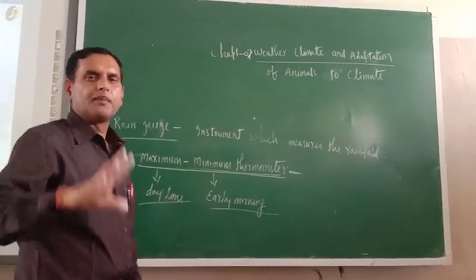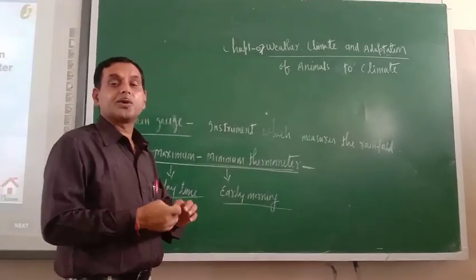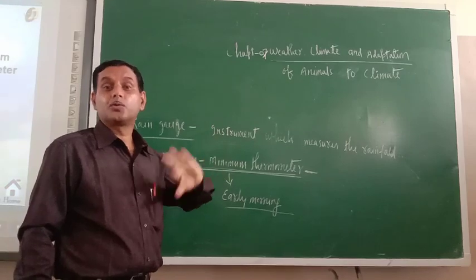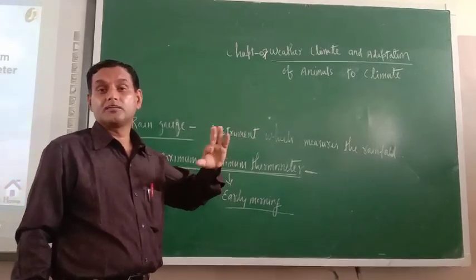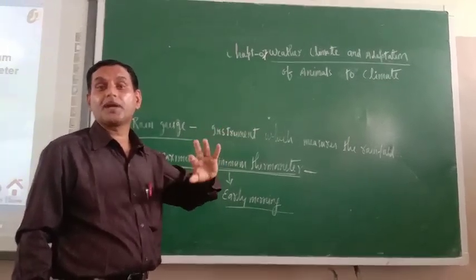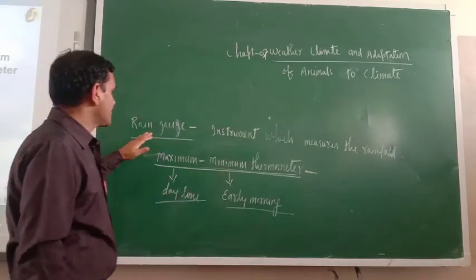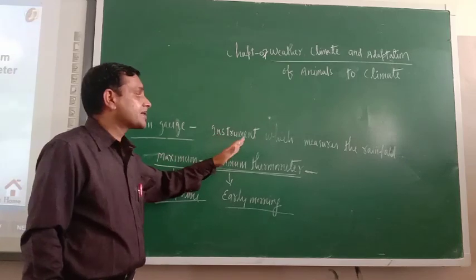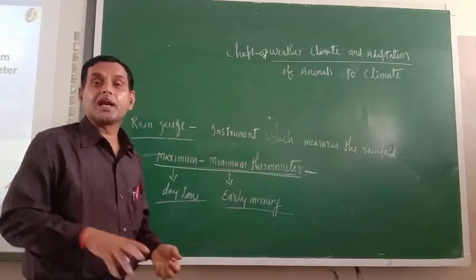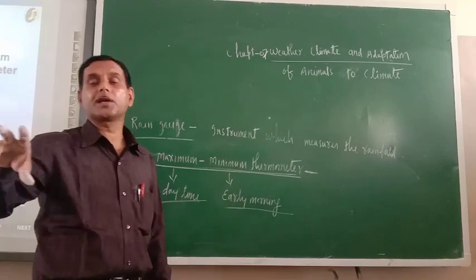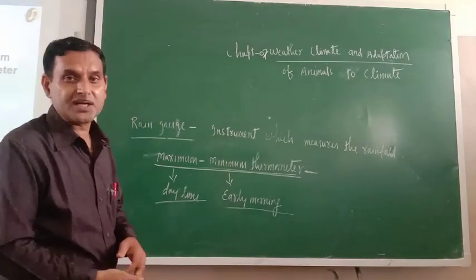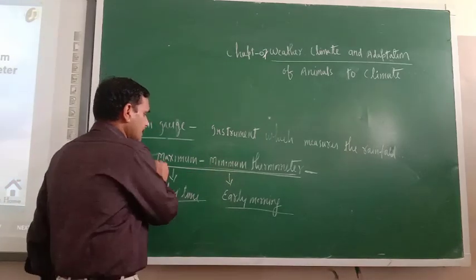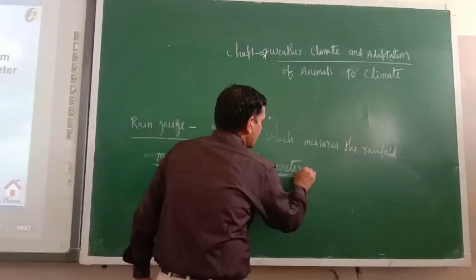Dear cadets, the meteorological department requires certain instruments to measure the elements, to make the weather forecast or to prepare the weather report. So one instrument is the rain gauge. The rain gauge is the instrument which measures the rainfall. Similarly, in the weather report, one of the important things is maximum and minimum temperature. So maximum and minimum temperature is recorded by the maximum minimum thermometer.